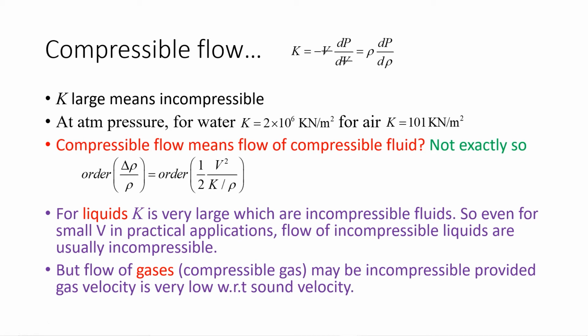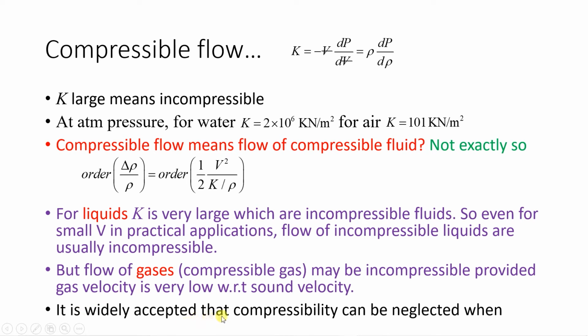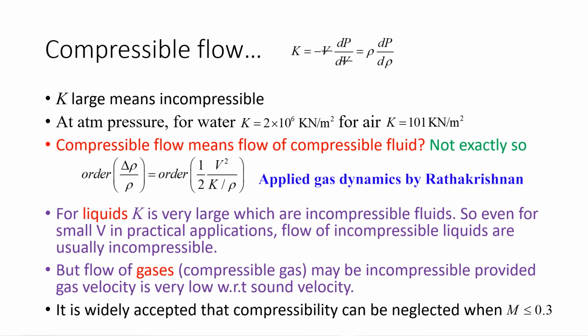And for gases, there is a criterion, and using that criterion we can find out whether the gas is compressible or not. Now what is that criterion? The widely accepted criterion that compressibility can be neglected is when the Mach number is less than or equal to 0.3. Now where do we get this value? You can refer to Applied Gas Dynamics by Radhakrishnan. In that there is a small derivation from which we can get this value.